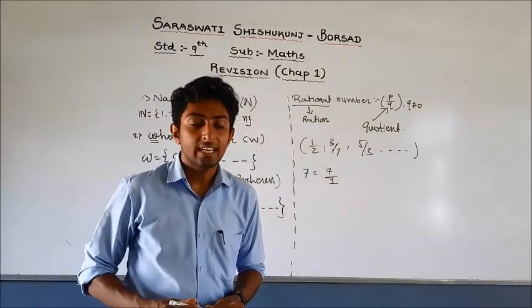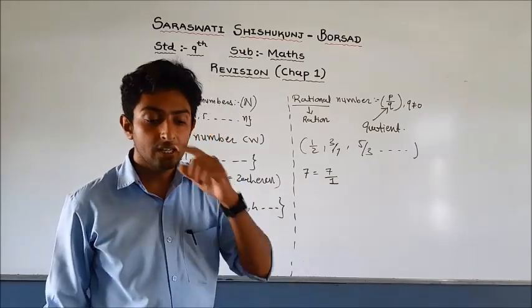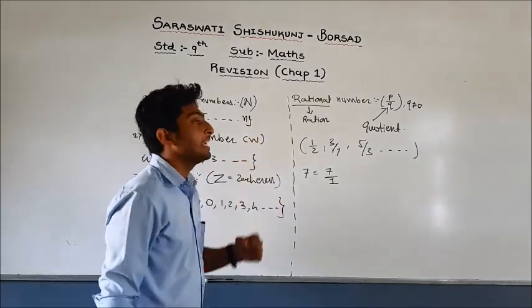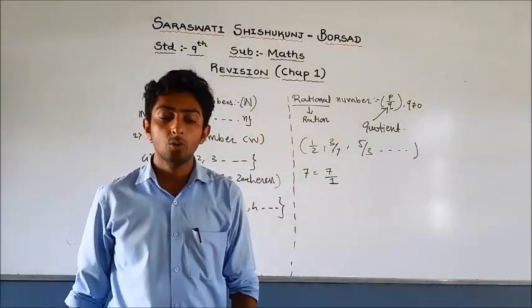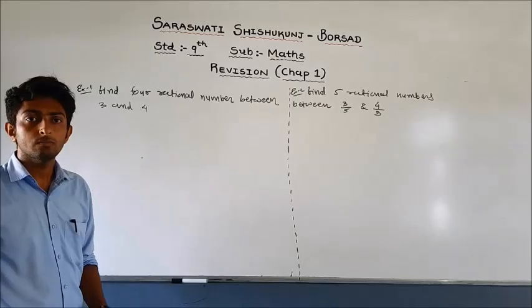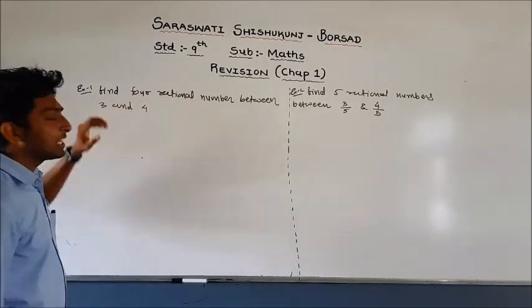Now let us see how to find rational numbers between two given distinct integers. Let us find 4 rational numbers between 3 and 4.